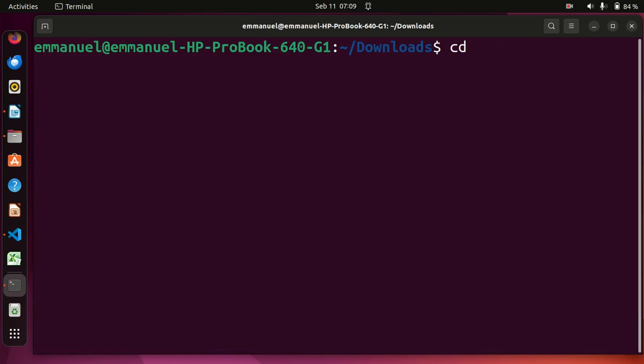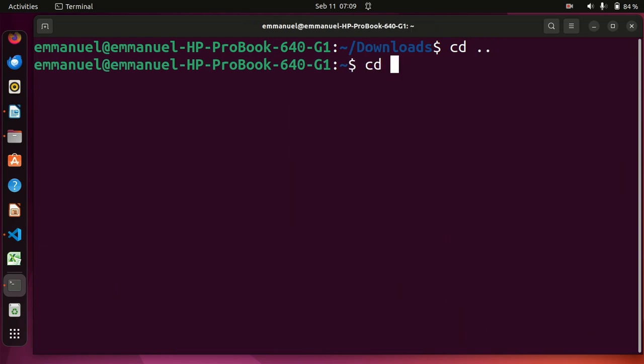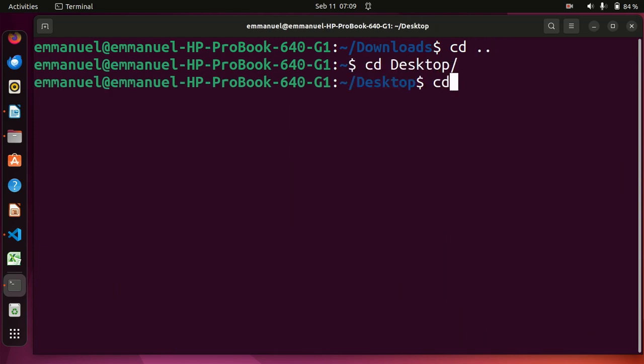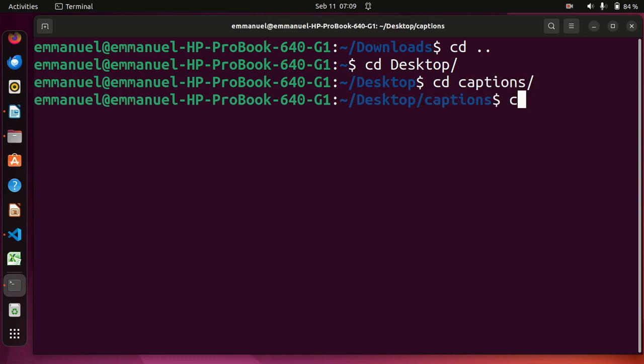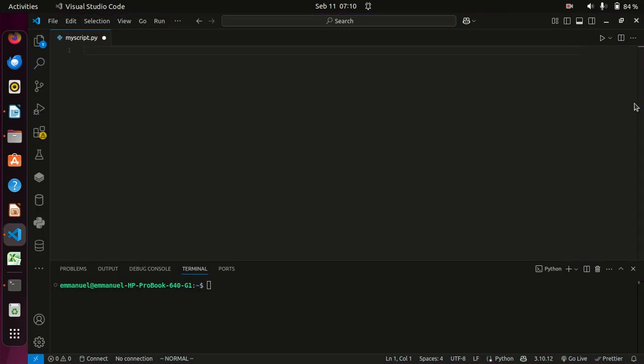I'll navigate back to the desktop and I find the desktop. On the desktop I will navigate to the captions folder. I have a folder named captions on the desktop. Then I'll create a Python file. Here I'll call it myscript.py. I'll say code myscript.py to open my Visual Studio Code.